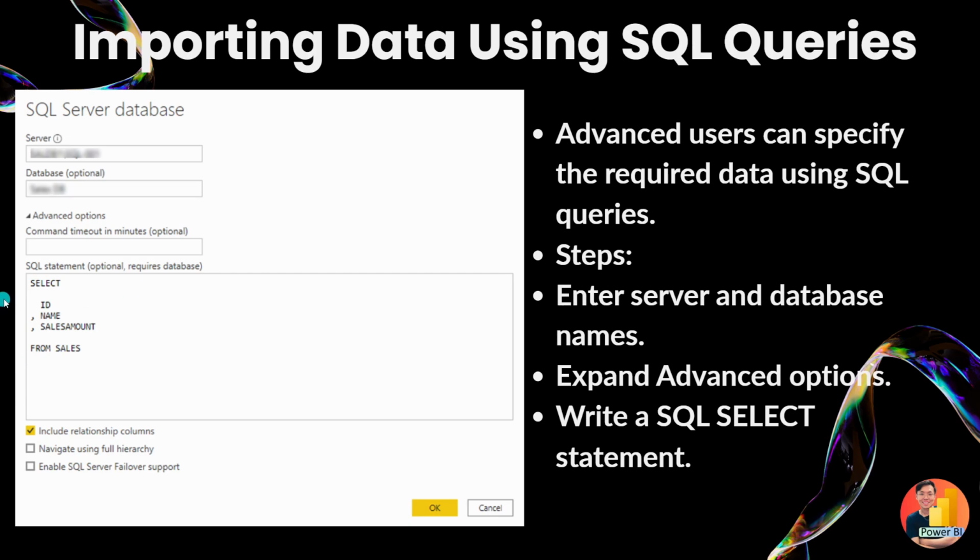So you can write queries to select a few columns from that table. Let's say from this sales table, I want to select ID, name, and sales amount. Based on this query, Power BI will only load these 3 columns. If you have more complex queries, you can do that as well. For a relational database, we can use queries to limit our import of data.